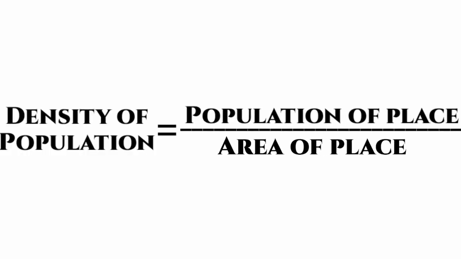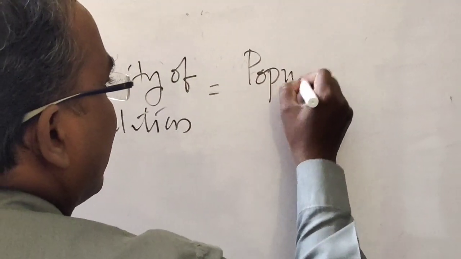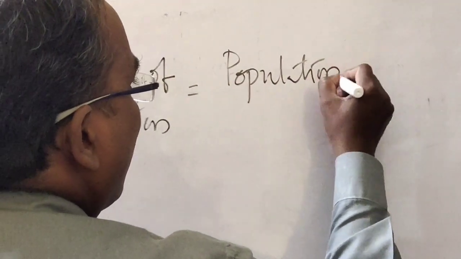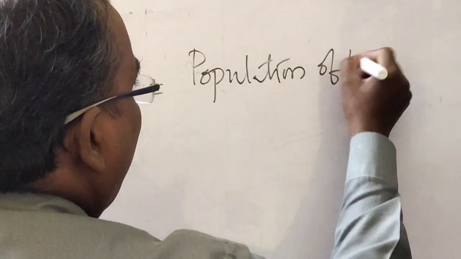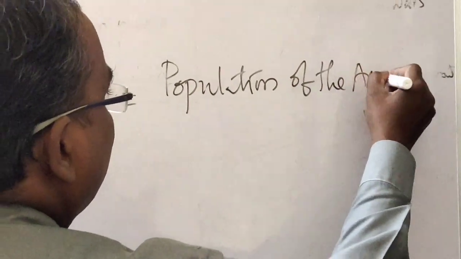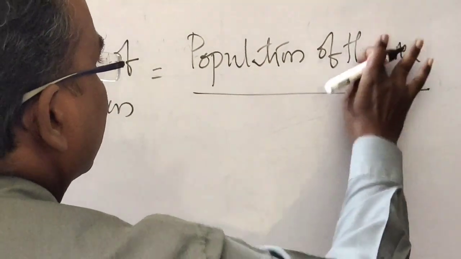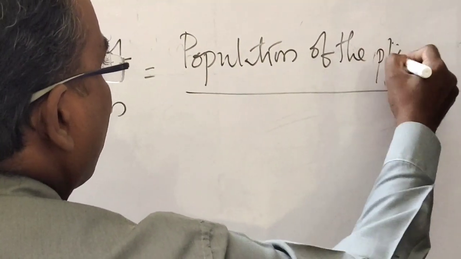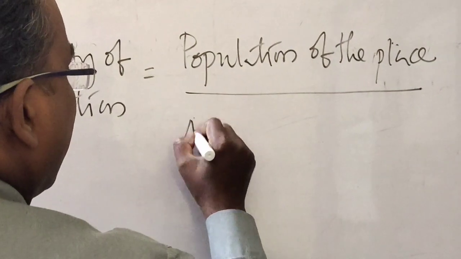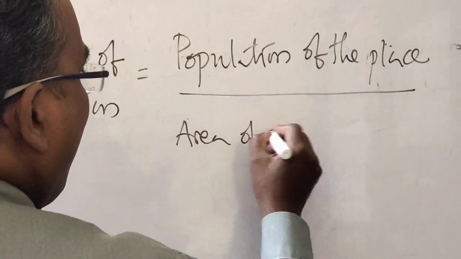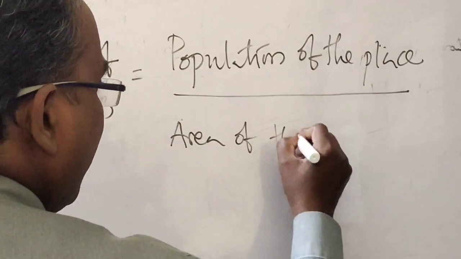Density of population of a state or a place is equal to the population of the place divided by the area of the place,